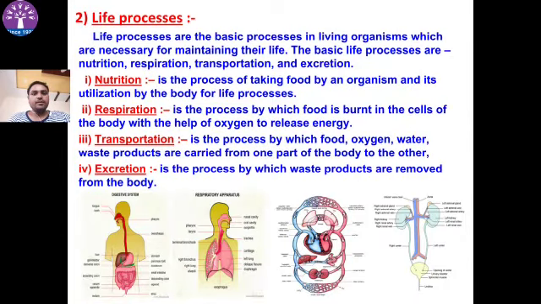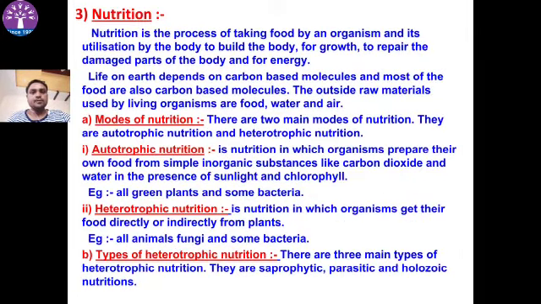So life process: there are four main life processes: nutrition, respiration, transportation and excretion. Let's learn in detail. Nutrition is the process of taking food by an organism and its utilization by the body to build the body for growth, and repair of damaged parts of the body. Modes of nutrition: there are two main modes of nutrition, autotrophs and heterotrophs.